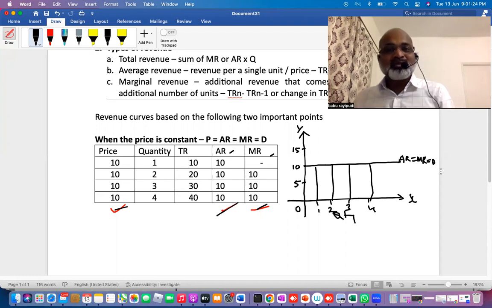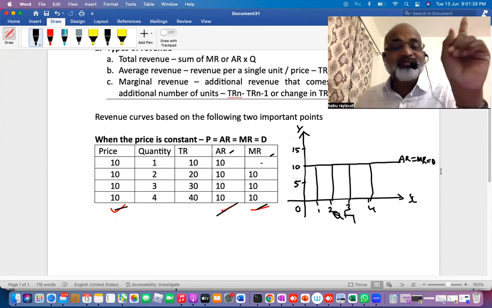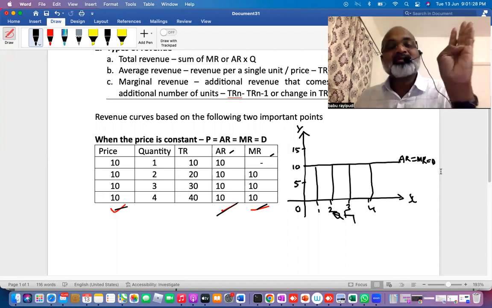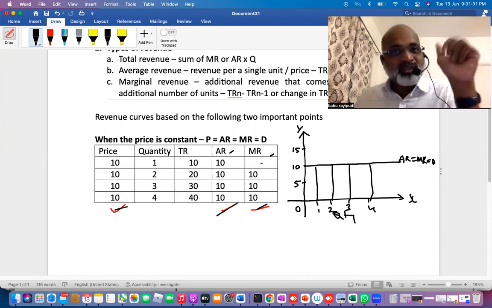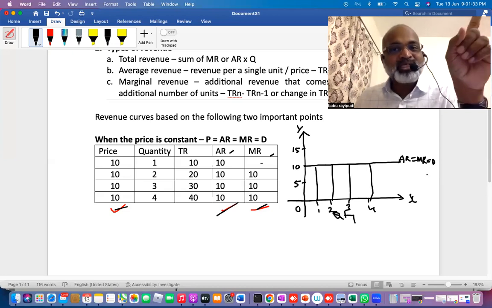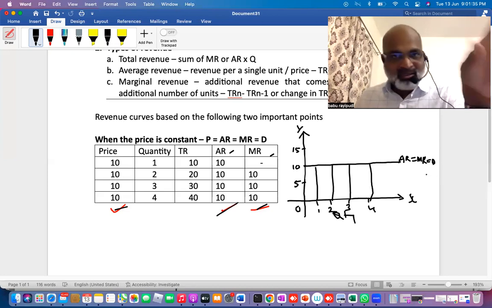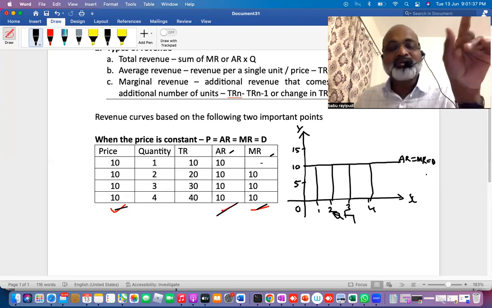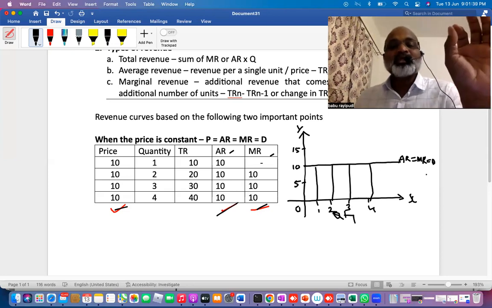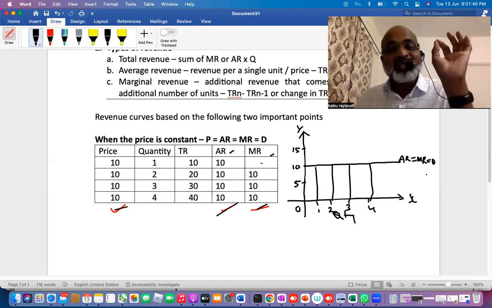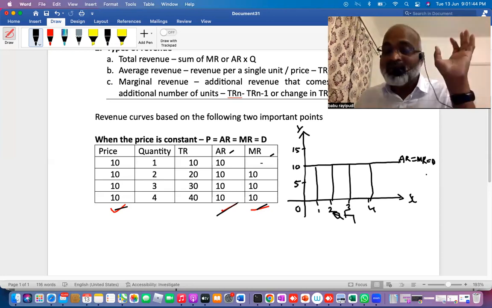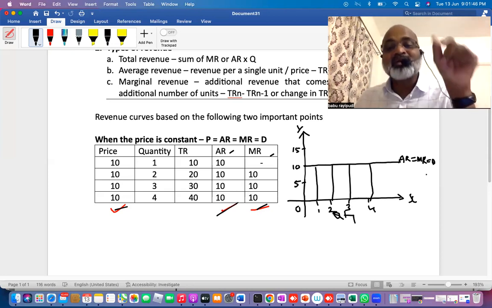When the price is constant, there is no difference between price, average revenue, marginal revenue, and demand. So the average revenue curve, marginal revenue curve, and demand curve, there is no difference when there is a constant price. So that is parallel to the x-axis.